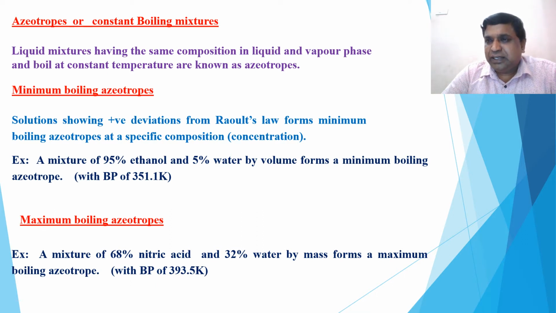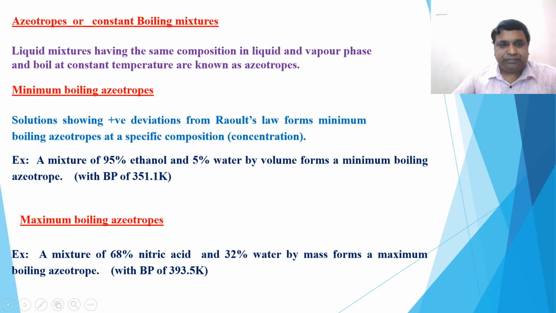When it vaporizes, both the components vaporize at the same temperature. That is very important, remember. I will repeat again: liquid mixtures having the same composition in liquid and vapor phase and boiling at constant temperature are known as azeotropes. There are two types of azeotropes.